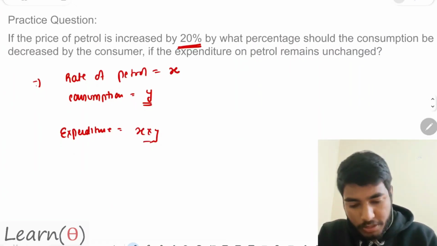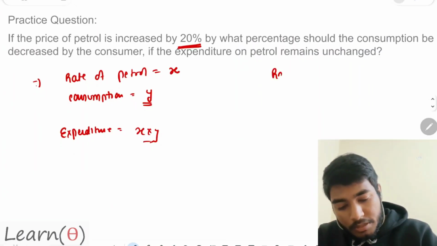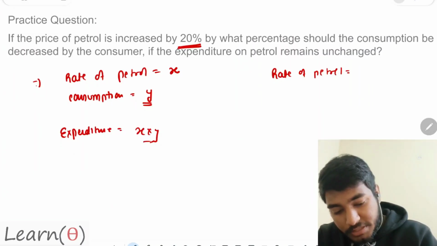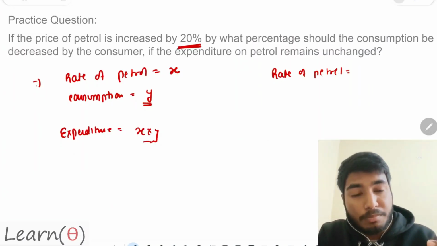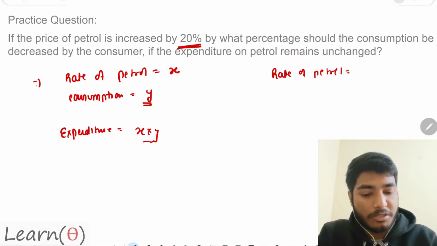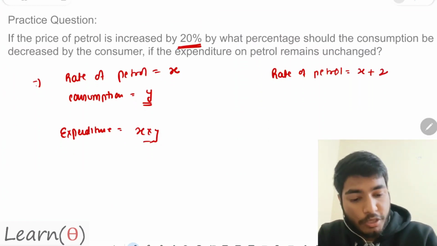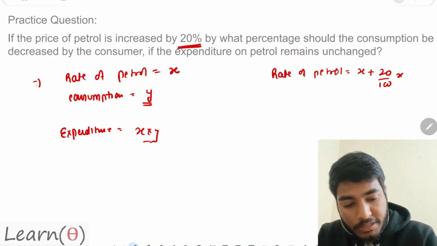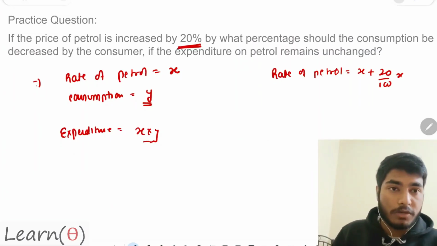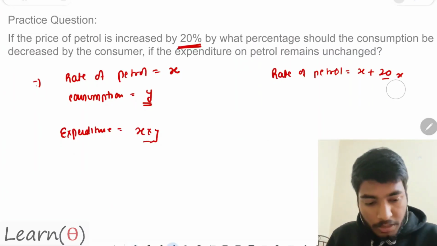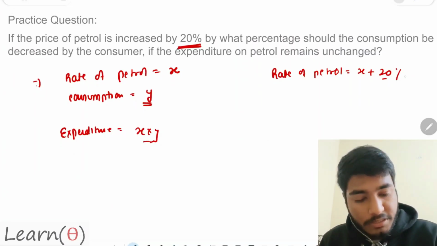Now the new case. What is the new rate of petrol? It is given as increased by 20%. Increased by 20% means it is x plus 20% of x, that is 20 by 100 x. Are you getting this? Basically this was 20% of x. Now to convert percentage into fraction, I'm just dividing by 100.